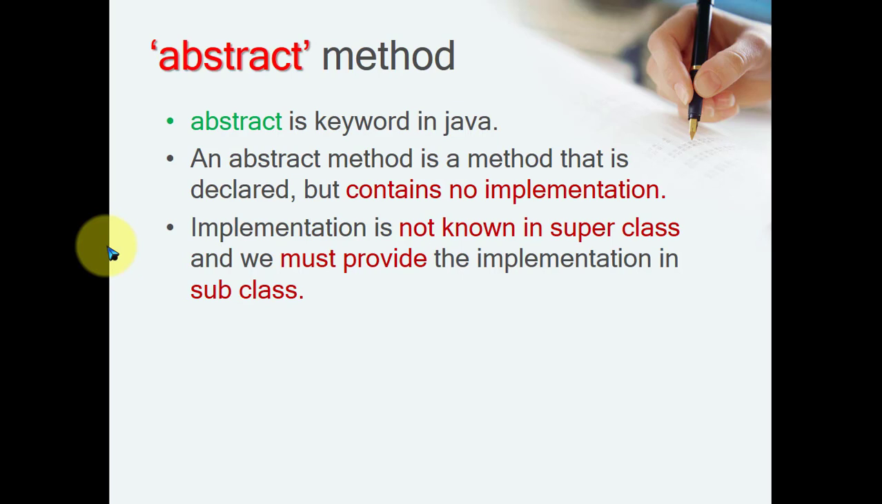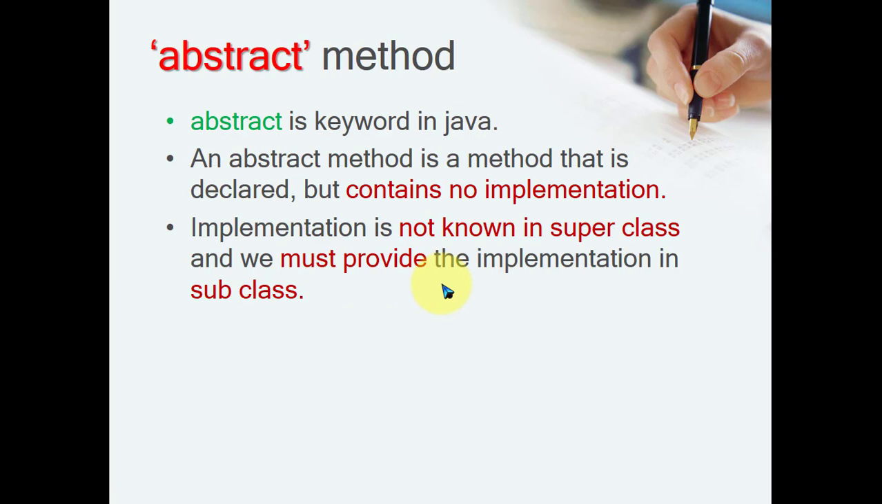And when we declare any method as abstract in a class, automatically that class becomes abstract. So what is the meaning of abstract or abstraction? Where we are hiding the implementation, basically it is known as abstraction. So the implementation is not known in a superclass, and we must provide the implementation in a subclass. At that time we define the abstract methods.